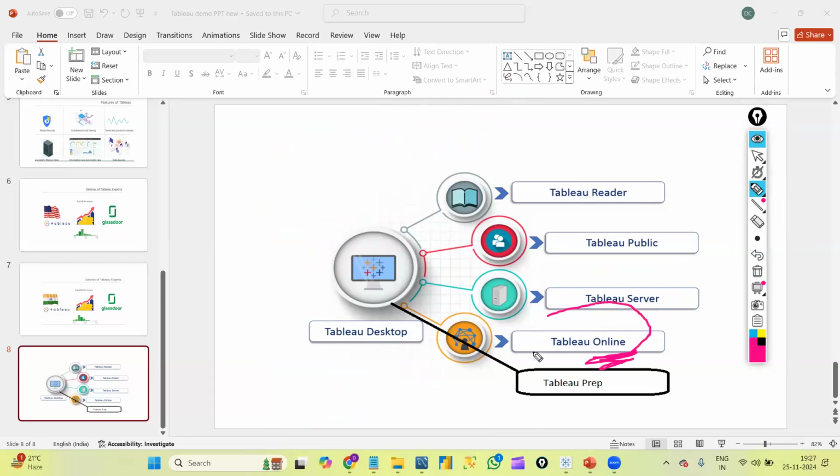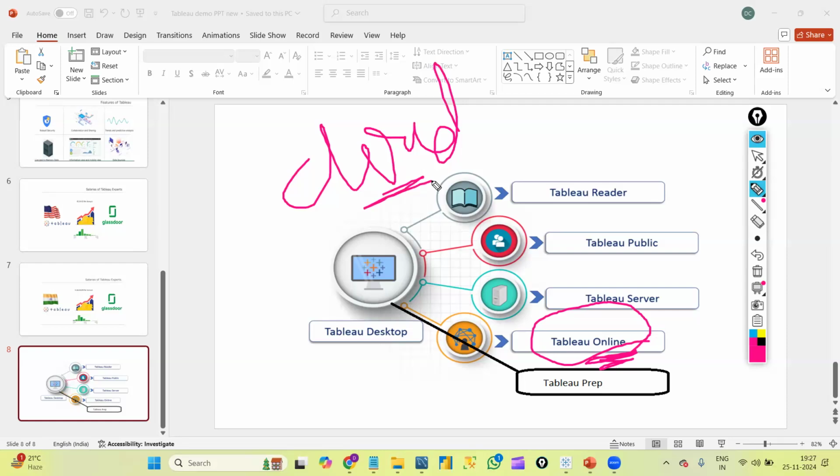Previously we used to call it Tableau Online, but nowadays we call it Tableau Cloud. This is one of the Tableau products by which we will create our own credentials. I will show you how to create a Tableau Online account. Once we create it, we will get credentials like a username and password, and by using that we can log into Tableau Server.